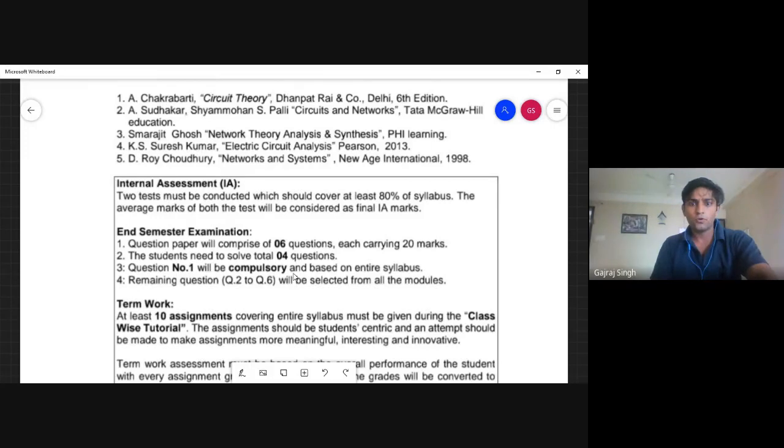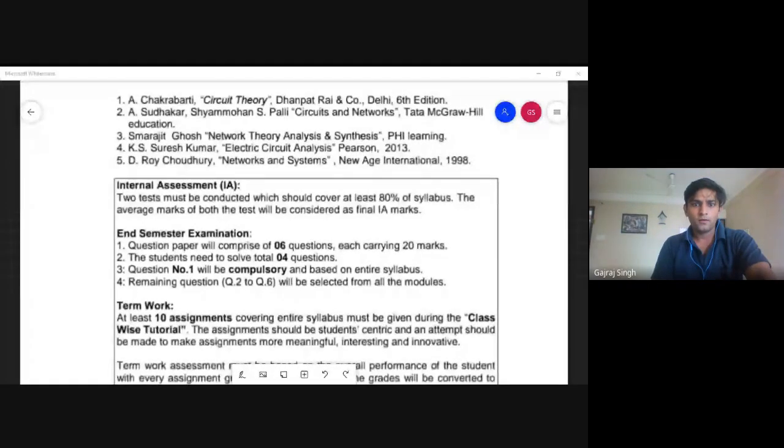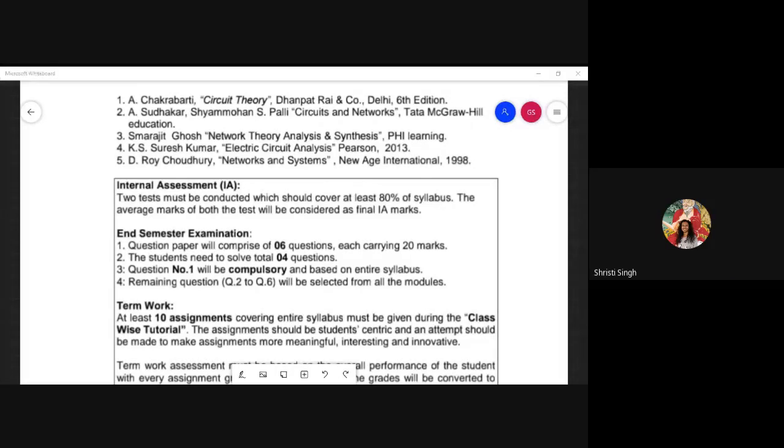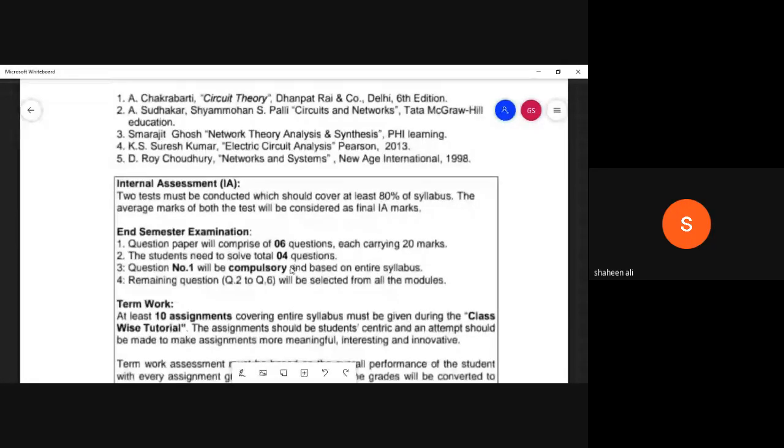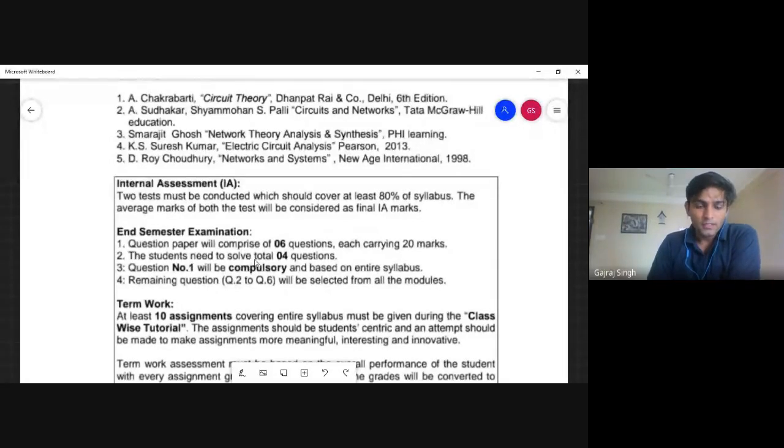Have you all gone through that book? Anyone? No one? Yes, sir. Okay. And all the others? No one. No, sir. Okay, no problem. Just go through that book so that you will be aware of it. Are you able to understand that book? Okay. After this lecture, you can go through that book and we'll see.